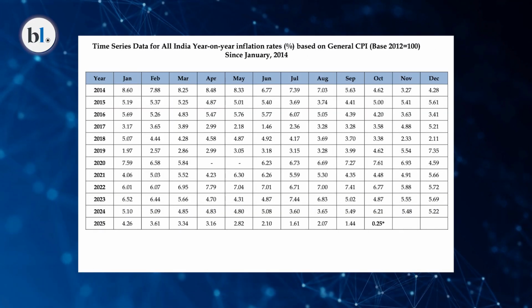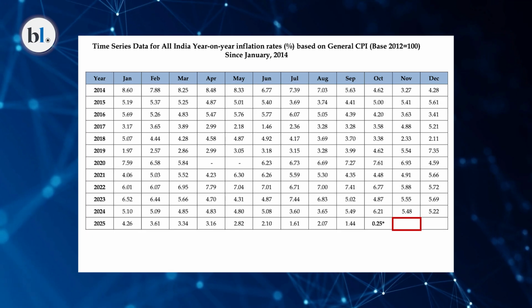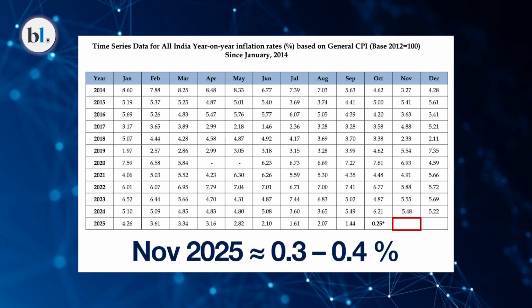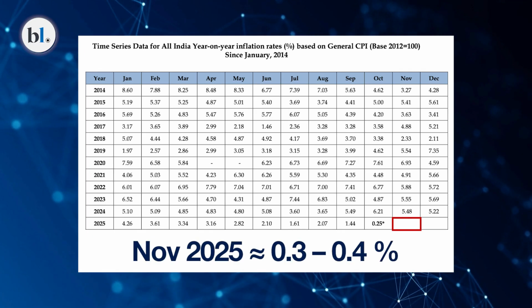If I go by the various reports by various research agencies like SBI or Barclays or Nomura, they all are saying that in the month of November, the rate of inflation is likely to be in the same range, while the disinflation in various vegetable items, in various fruit items, or overall food inflation will continue to be in the negative zone. Overall, the headline number for November could be in the range of 0.3% to 0.4%. That means the same rate of inflation will continue.